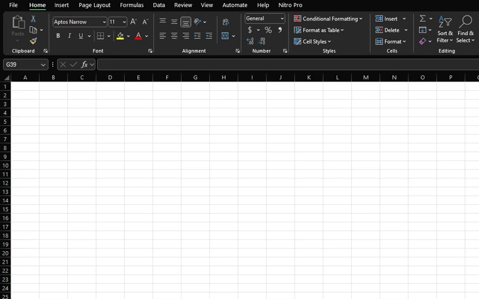Hello, this is a quick video about how you can size your columns and your rows. So if you have a column that you don't like the size of, say for instance you want to change this A column to be a little smaller, the easy way to do that is simply move your cursor up between two columns. So in this case the A and the B, and you'll see right now it's a little plus sign. When I move it up there it has a different look.